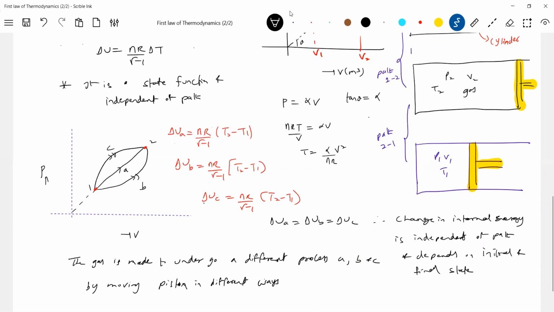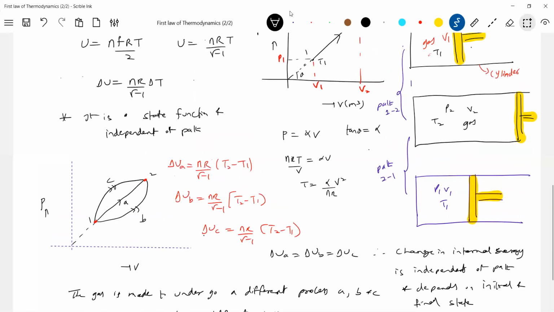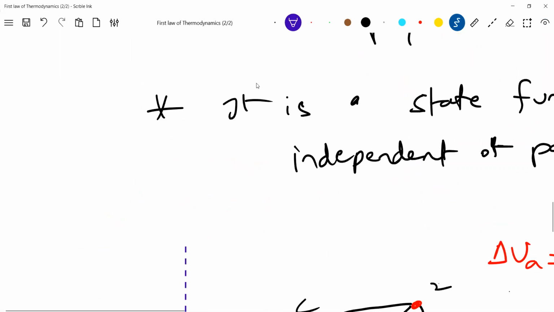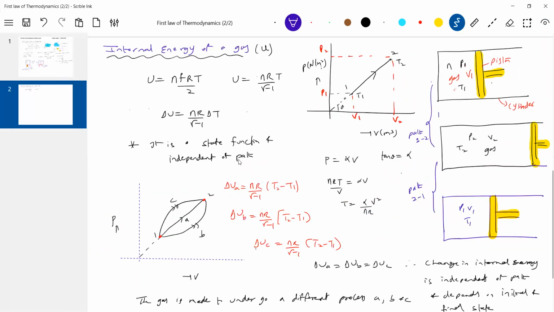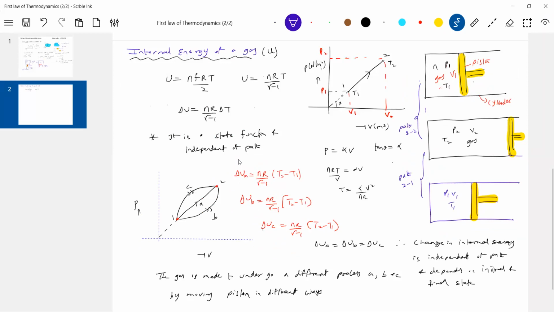If you can understand this, it'll be very easy for you, because in books we have only this diagram. Students don't know why the gas will undergo different processes by moving the piston in different ways. There's a core idea. In every problem, what is the background? You should have a cylinder, a piston, and a gas. Every problem should have this background thinking. There's a gas in a conducting or non-conducting cylinder, and there's a piston, and we are going to move the piston.